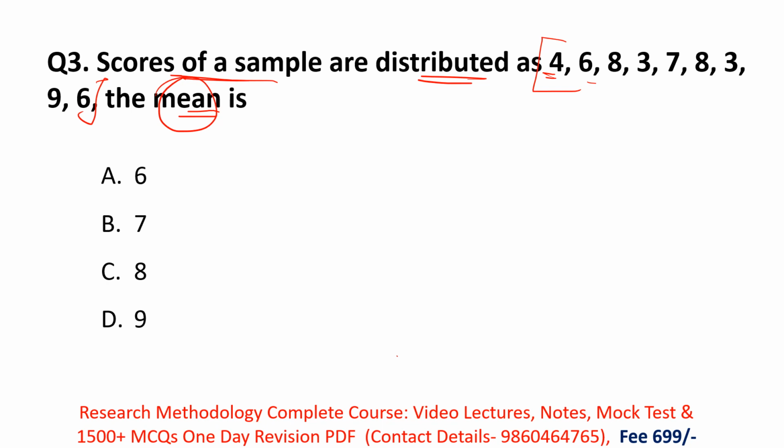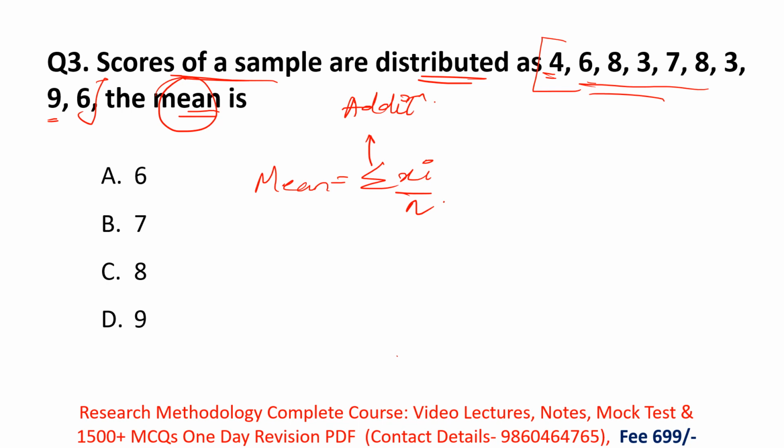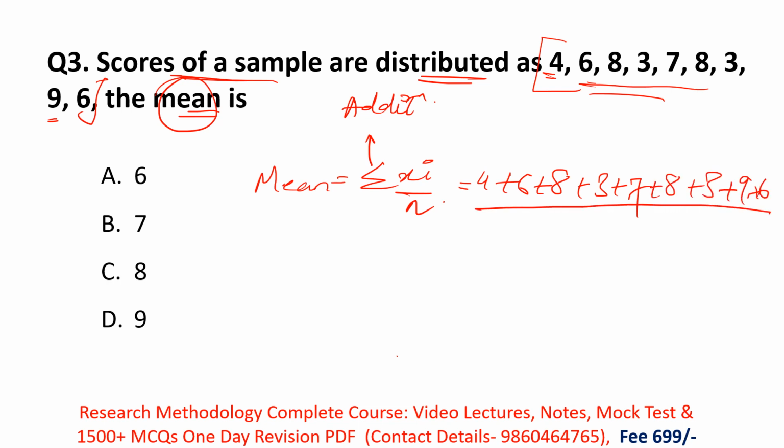Okay, so how will you calculate mean? So remember, the mean formula is mean equals summation of xi upon n, where summation means addition. Okay, you have to add all these terms and divide by n, the number of terms. So summation xi means you have to add all this: 4 plus 6 plus 8 plus 3 plus 7 plus 8 plus 3 plus 9 plus 6, divided by n, the total terms. Count how many total terms are there: 1, 2, 3, 4, 5, 6, 7, 8 and 9. So here 9 will come.